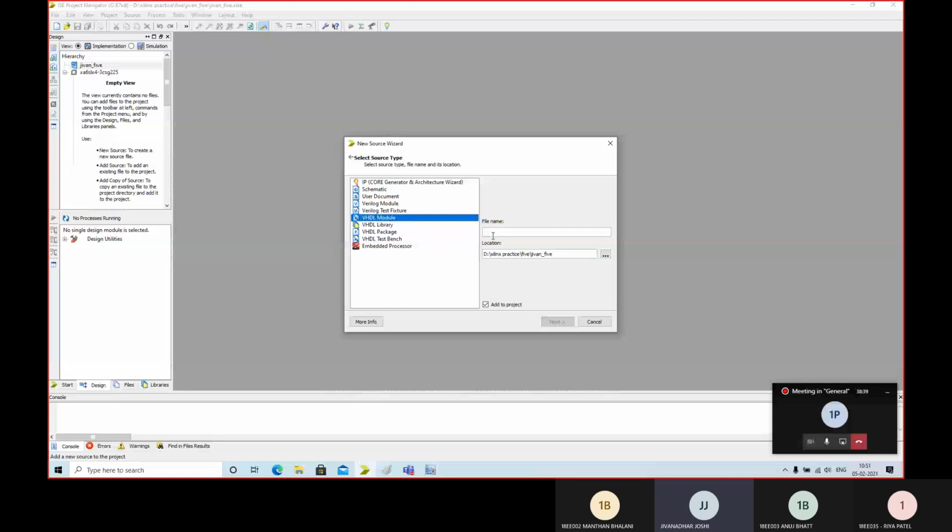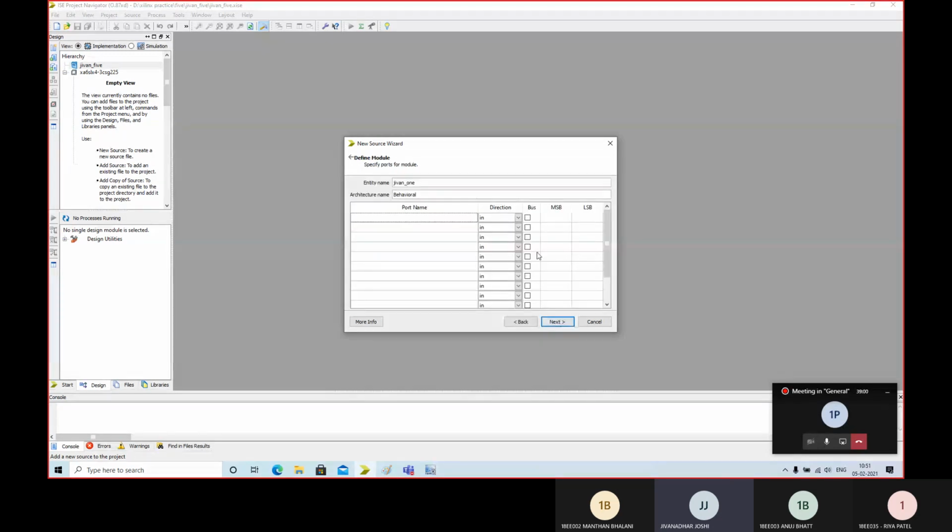Let us give some name to the file, say G11. G11 is the name of file. And by default the option is enabled, that's why this file will be added to the project. Next, here you need to take the pins. Which pins, how many pins are required, you can click on it. It doesn't matter to configure it right now, in or out or in out. It can be done by programming. So just select the pins, and those many pins will be available to you for your program.